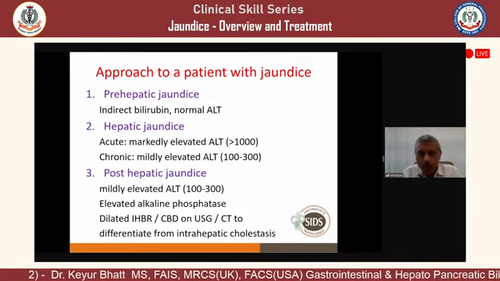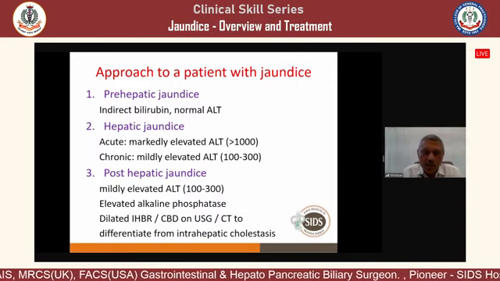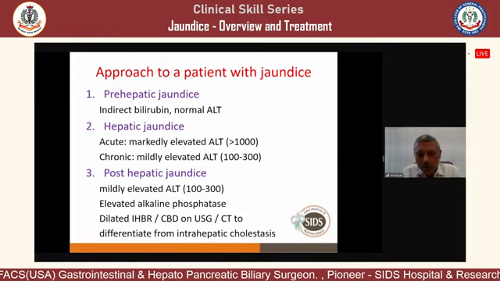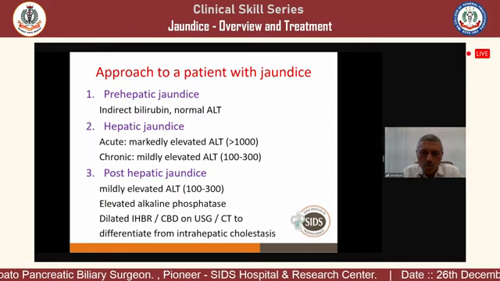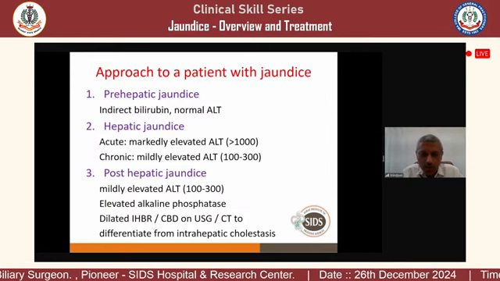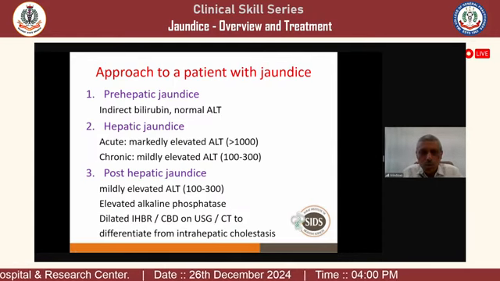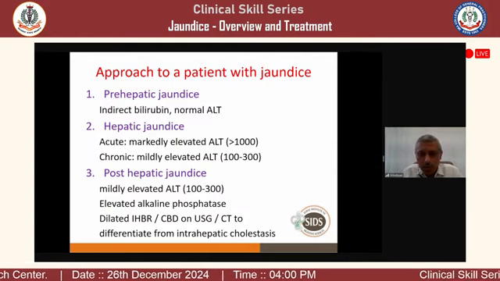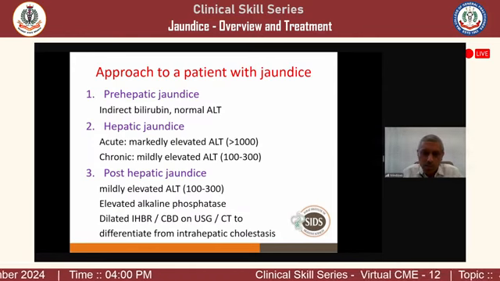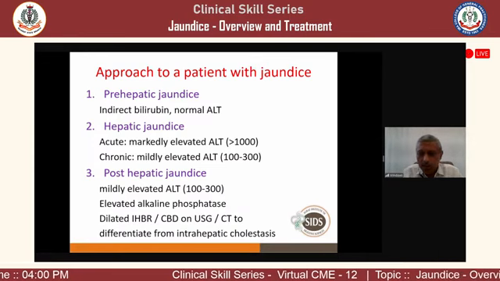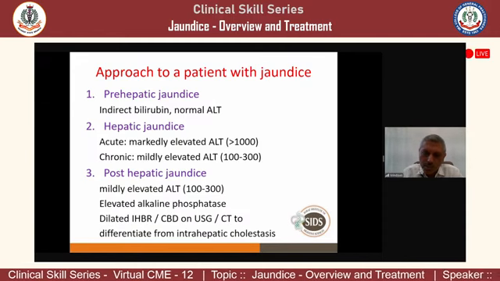So the differentiating point is, if ALT is in thousands, that favors acute hepatitis. In post-hepatic jaundice, ALT will not be very high. So say the common bile duct is obstructed because of a stone or stricture, ALT will never be in thousands. It will be in the range of 100, 200, and alkaline phosphatase will be raised. Now, sonography or ultrasound, or CT scan, can differentiate between intrahepatic cholestasis and extrahepatic cholestasis. When the common bile duct is dilated and intrahepatic biliary radicals are dilated, that suggests this is extrahepatic cholestasis.